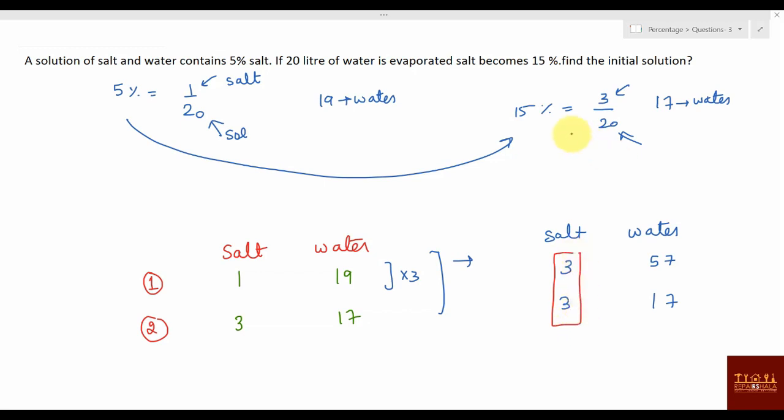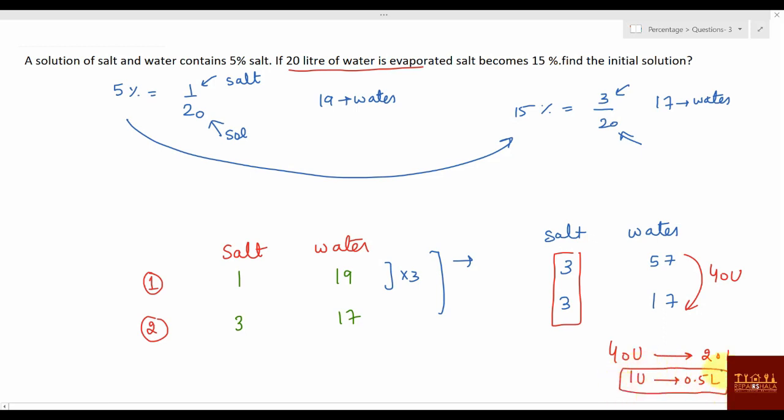Now what is given? 20 liters of water is evaporated. Okay, 57 to 17. Whatever 3, 57, 17, 3, these are units. You cannot say that this is liter, kilogram or what. This is just a unit. How much water is actually removed? You can say 40 units of water is removed, and that is given actually as 20 liters. Means 1 unit is 0.5 liter. Yes or no? From here can you say 1 unit is 0.5 liter?